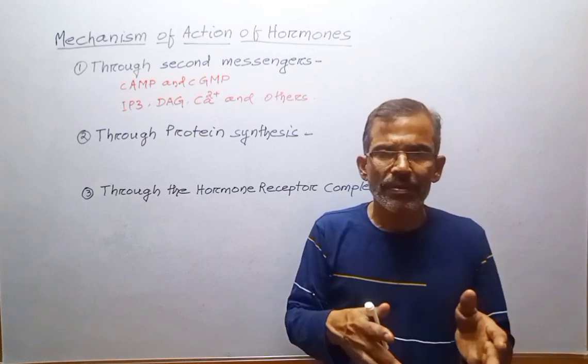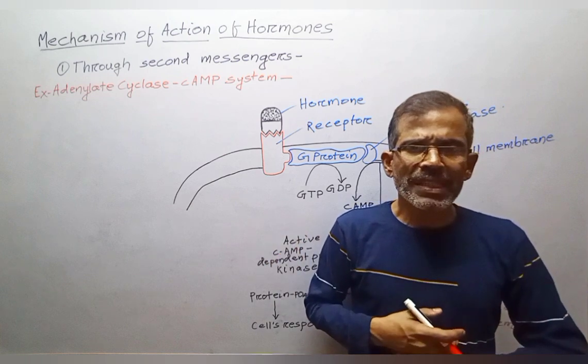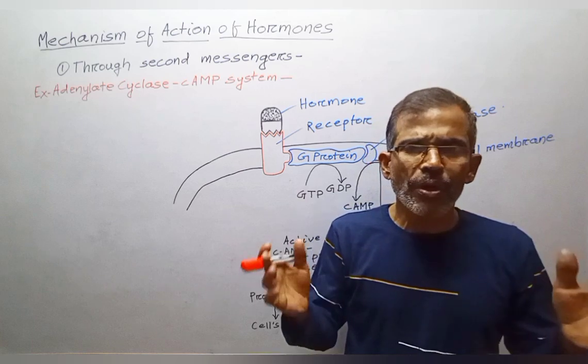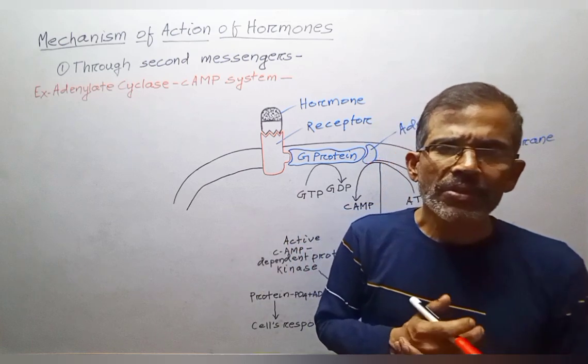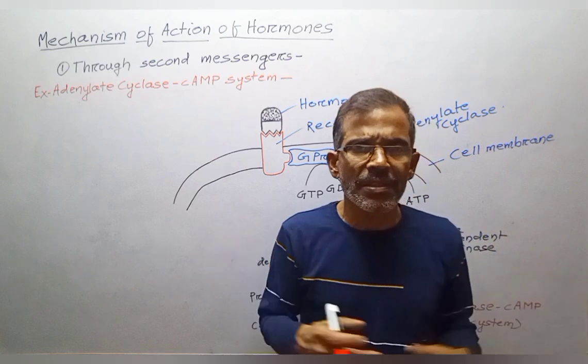One of the means by which hormones exert intracellular action is to stimulate the formation of intracellular signaling molecules known as second messengers.